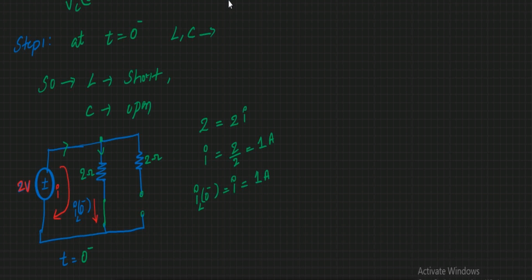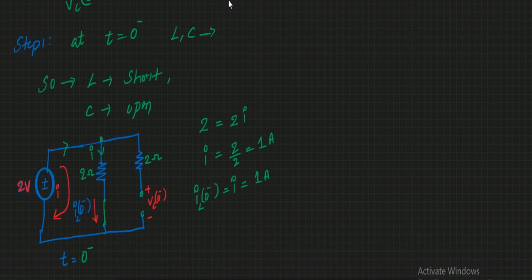IL of 0 minus is nothing but the current flowing in this branch. Whatever current flows through these 2 ohms, that is your I current. The same amount of current flows in this branch also. So IL of 0 minus is equal to I is equal to 1 ampere. Similarly, here you are going to have some voltage, that is your VC of 0 minus.